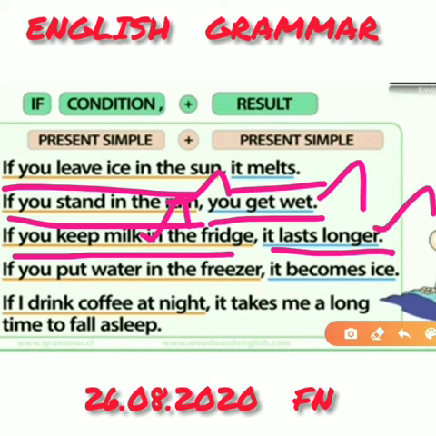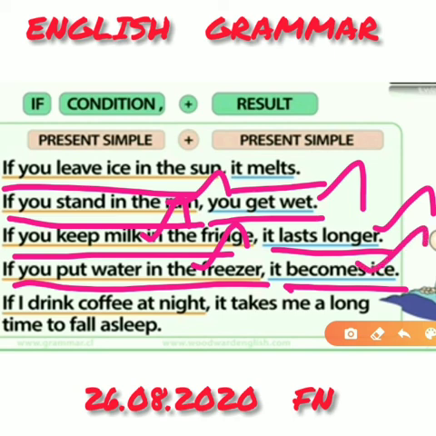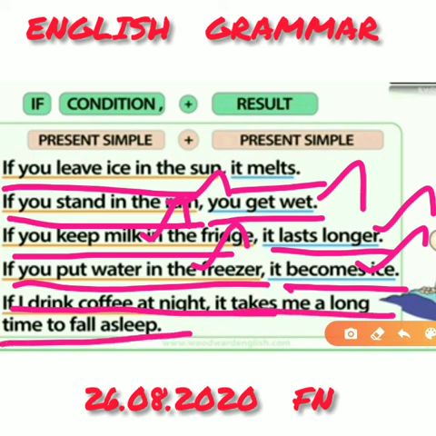Let us see the next sentence. If you put water in the freezer, it becomes ice. What is the condition? The condition is if you put water in the freezer and the result is it becomes ice. Let us see the last sentence. If I drink coffee at night, it takes me a long time to fall asleep.